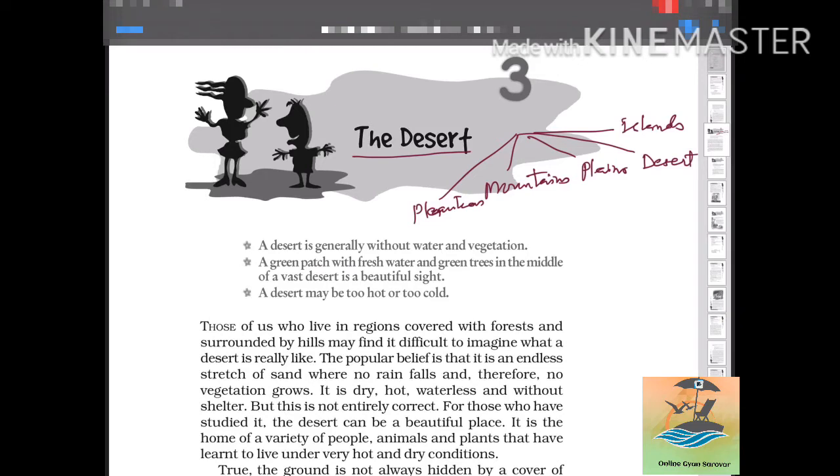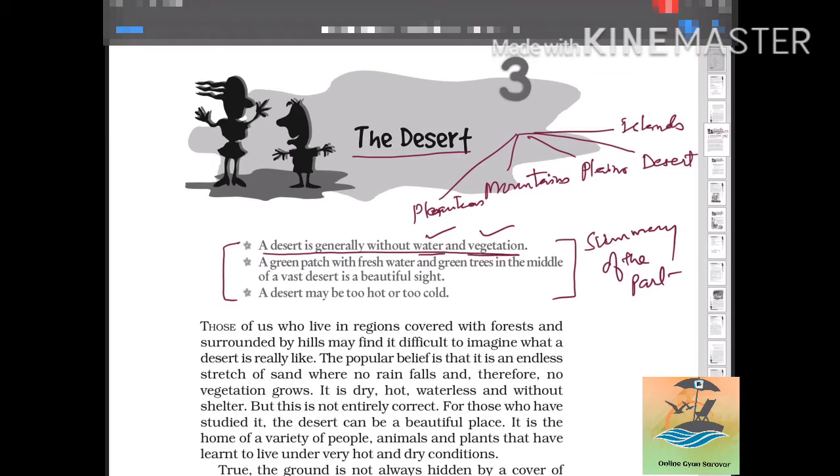Now, at the beginning of every chapter we have 3-4 lines. These 3-4 lines are the summary of that particular part. In this first part, we will study that a desert is generally without water and vegetation. There is mostly no water in a desert, and no plants and trees.